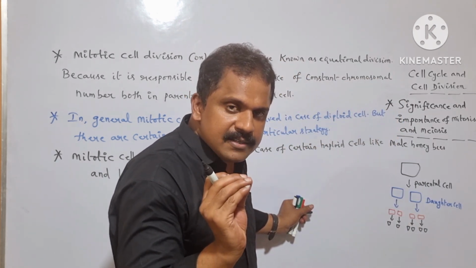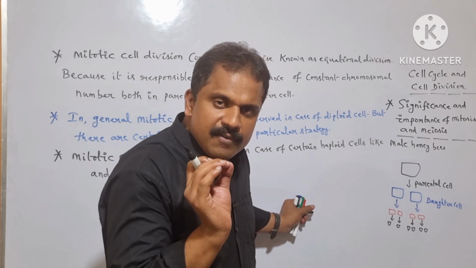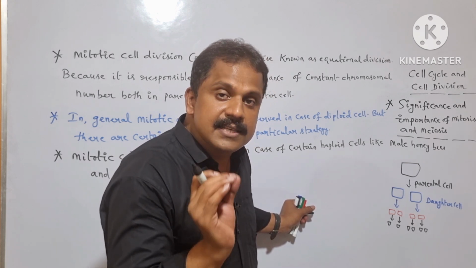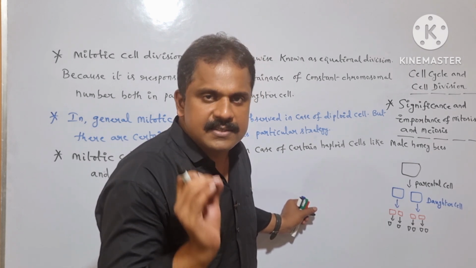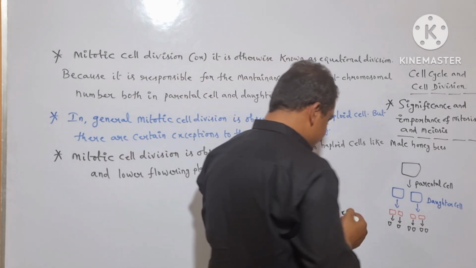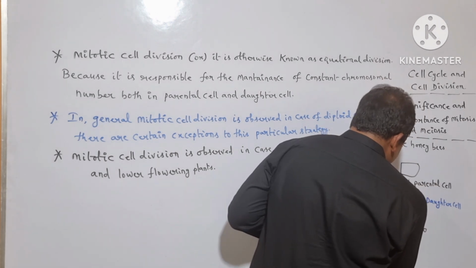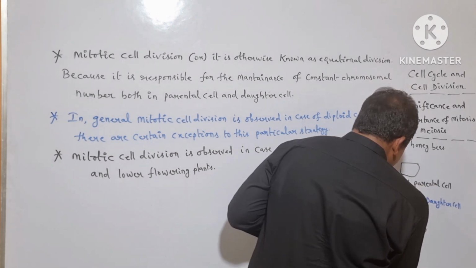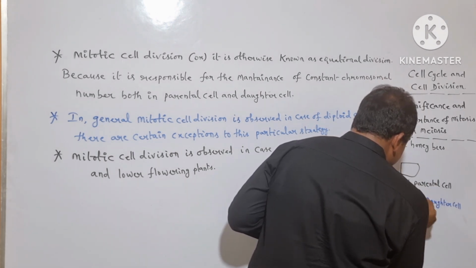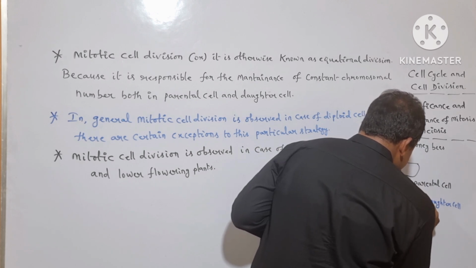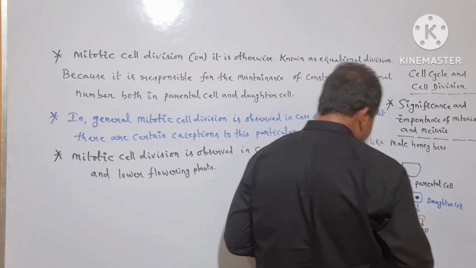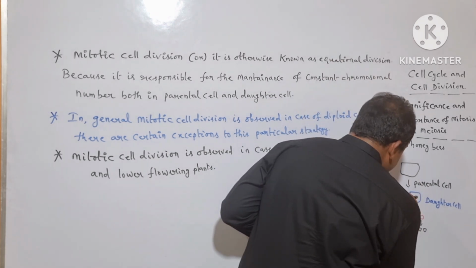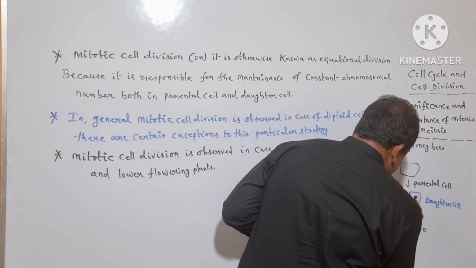So here the mitotic cell division is responsible for increasing the size of the nucleus, and it is also responsible for increasing the volume of the cytoplasm. So let me show it here. The mitotic cell division is responsible for increasing the size of the nucleus, and even the volume of the cytoplasm. Right?